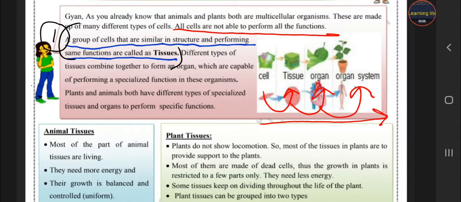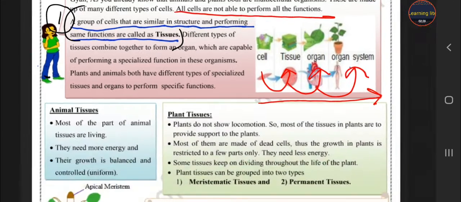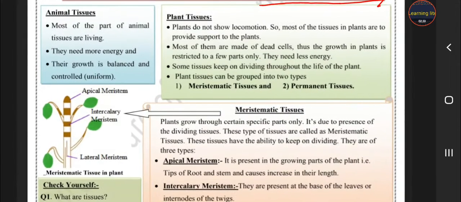So students, the cells which are similar in structure and also perform a similar function are called tissue, and these tissues combine to form an organ. There are various organs in our body, and when these organs do their functions, our body becomes an organ system. Let's take the difference between animal and plant tissue.